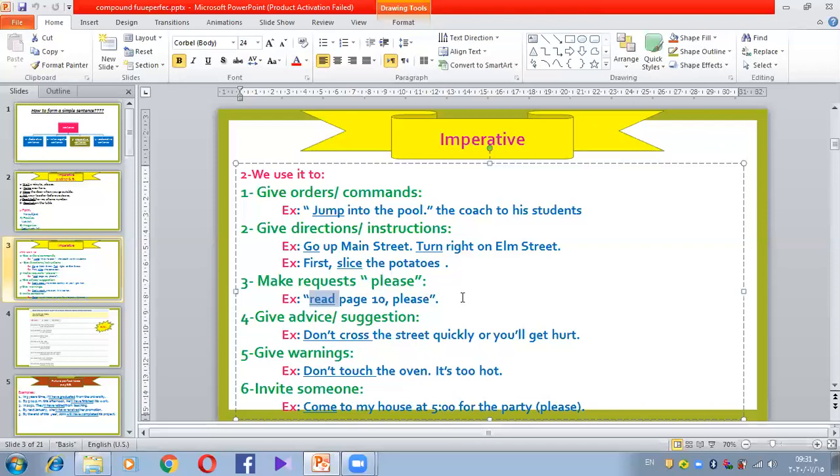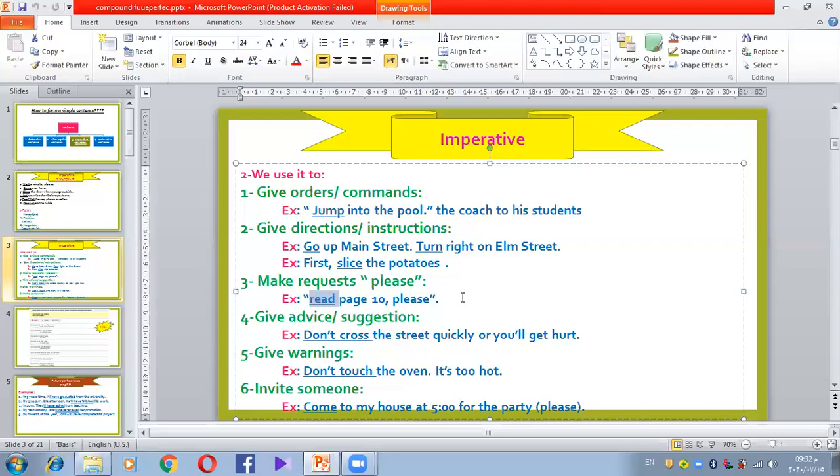Number five, give warnings. What does give warnings mean? To tell someone that there is some danger or something going to happen, something wrong or something risky. It has risk. So, don't touch the oven, it's too hot. For example, if you are in the kitchen using the oven and it's hot, and your sister or your brother or even your kid is going to touch it, so you make what? Don't touch it. Don't touch the oven, it's too hot. So you warn him, if he touches the oven, he is going to get burned. Okay, in this case.